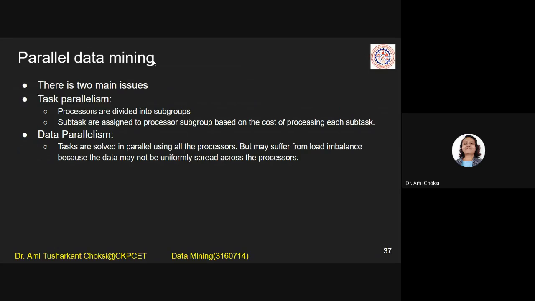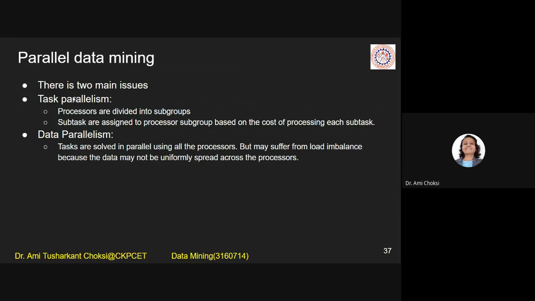And this much data is there, so it cannot be processed very easily by a single system, isn't it? So what do we consider? If we want to get faster results, we know that we are using either parallel or distributed, isn't it? So the same concept we are applying, and that is distributed data mining and parallel data mining.